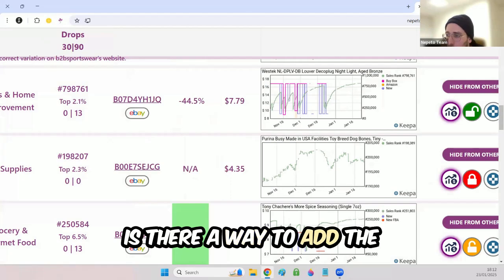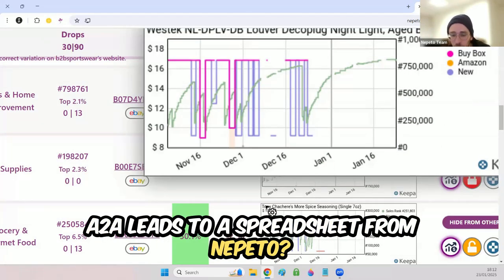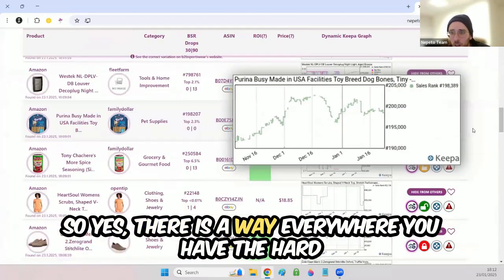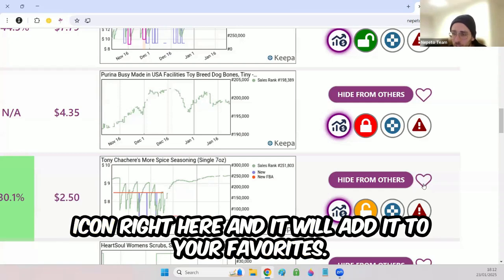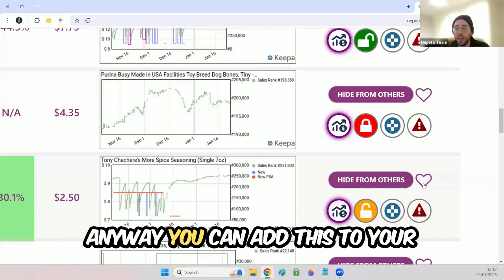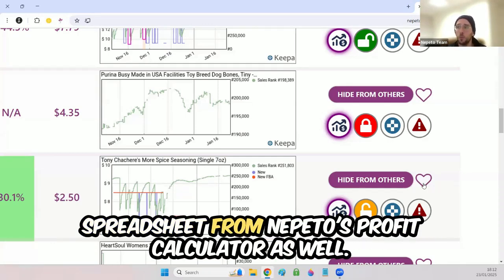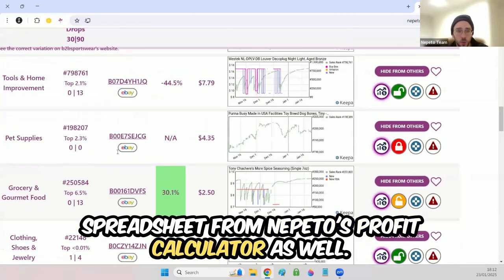Is there a way to add the A2A leads to a spreadsheet from Nepeto? So yes, there is a way. Everywhere you have the heart icon right here, and it will add it to your favorites. Anyway, you can add this to your spreadsheet from Nepeto's profit calculator as well.